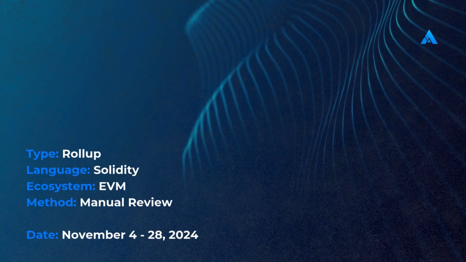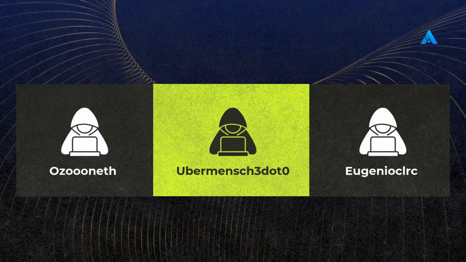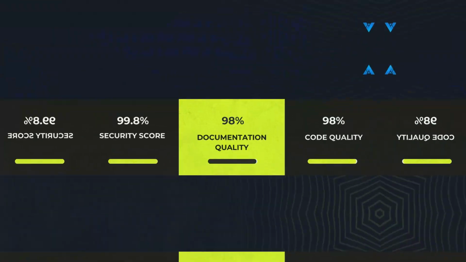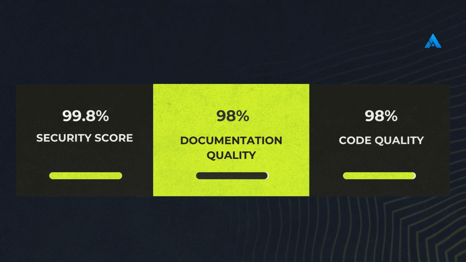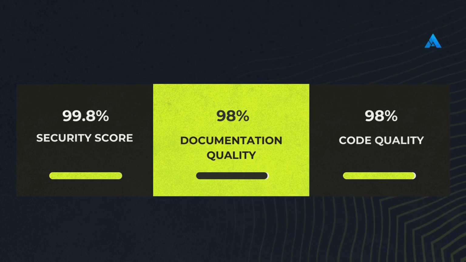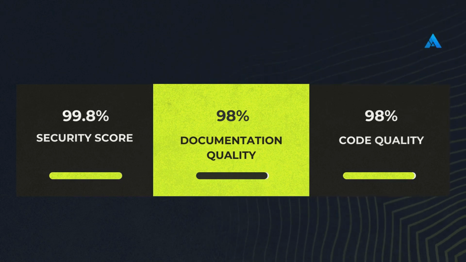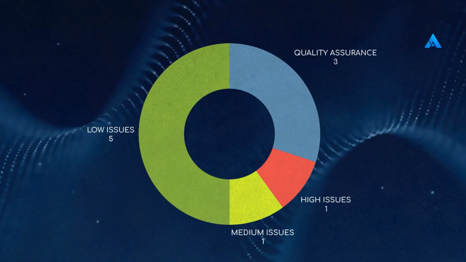Payy smart contracts were audited between November 4th and November 28th, 2024 by AuditOne, Ubermensch 3.0, and Eugenio Clarci. The audit finished with the following scores. Security score, 99.8%, documentation quality, 98%, code quality, 98%. Let's review the issues identified in Payy smart contracts.